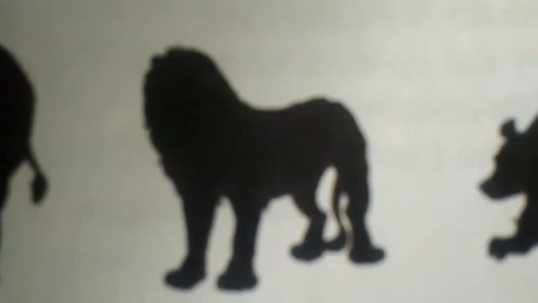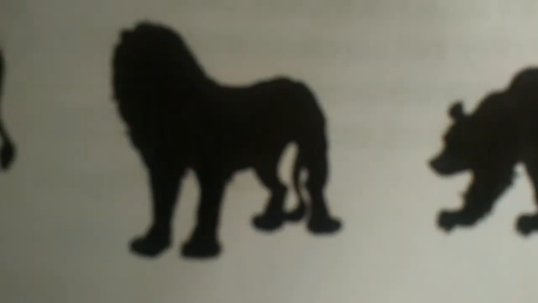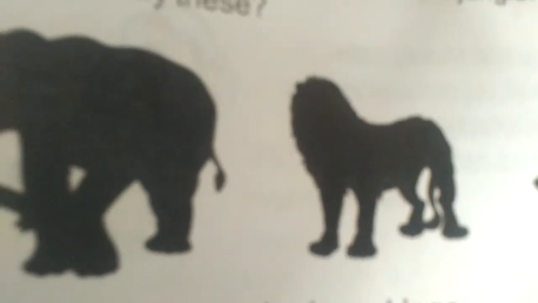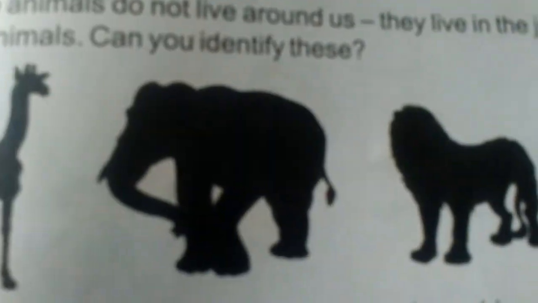Which animal? Yes, it's a lion. Next. Tell me. It's a bear. See, all these animals live in the jungle. These all four animals live in the jungle and they are also called wild animals. Can we find these animals around us? No, we cannot find them because they are very dangerous.